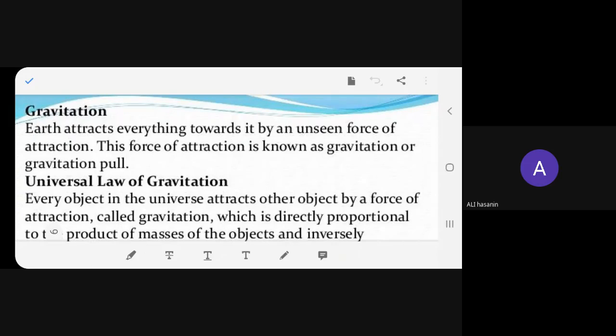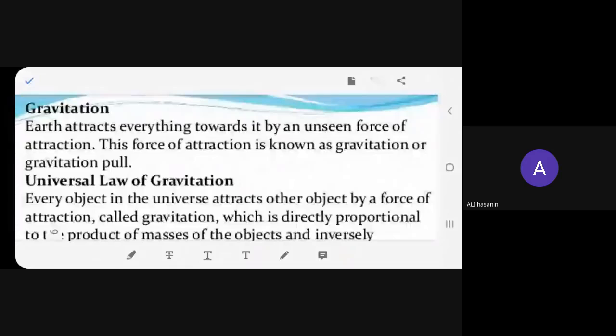In each slide, it's the same, gravitation only, but you will learn lots of new things. You start gravitation. Earth attracts everything toward it by an unseen force of attraction. This force of attraction is known as gravitation or gravitational pull. So you agree with it? We cannot see the force, but we feel the force.